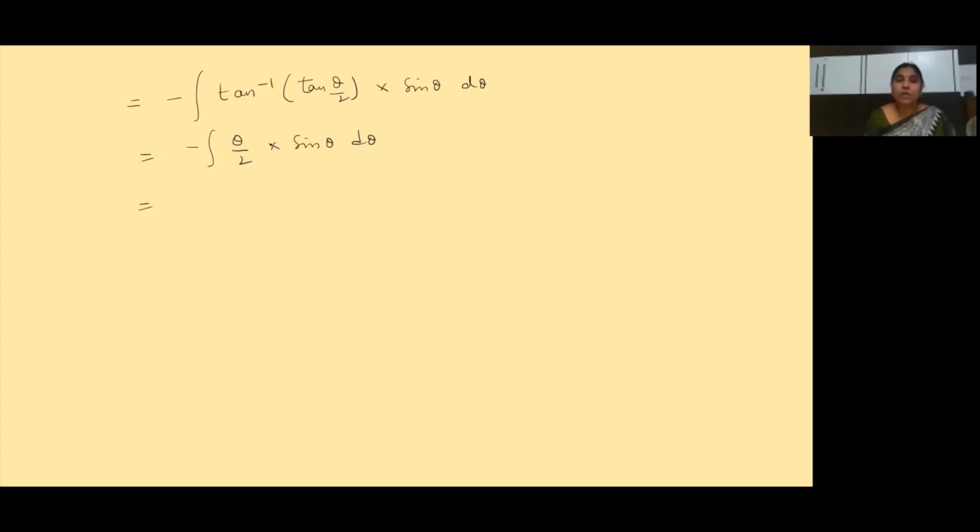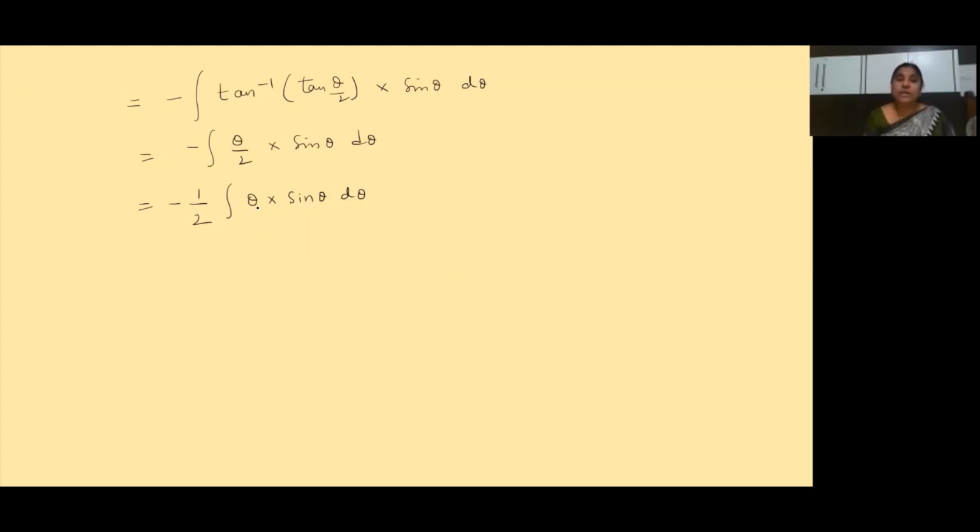Clear? So here theta by 2 is nothing but theta into 1 by 2. Yes or not? So that 1 by 2 can be written outside as a constant. So minus 1 by 2 into integral theta into sin theta d theta. Now if you observe the function here, children, we have two functions in product form, that is theta into sin theta.